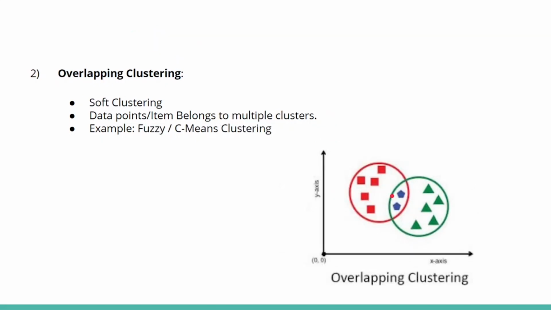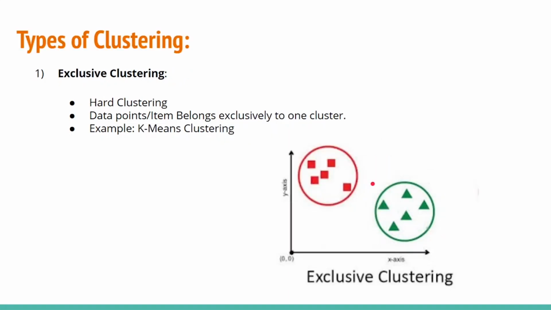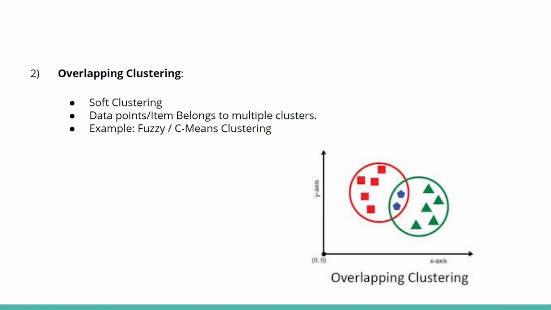So next is overlapping clustering. Overlapping clustering is also known as soft clustering, where data points may belong to multiple clusters. In the previous example, all the red squares were in the red cluster and green triangles in the green cluster. What if some data points are in both the red as well as the green cluster? In this case, you can see blue pentagons being part of multiple clusters. So this is an overlapping clustering scenario. Examples of overlapping clustering would be fuzzy clustering or C-means clustering.